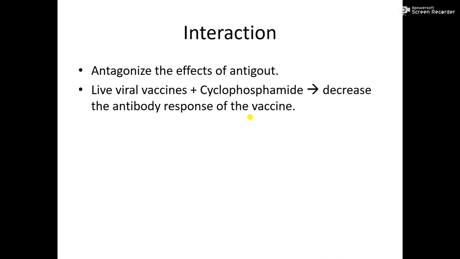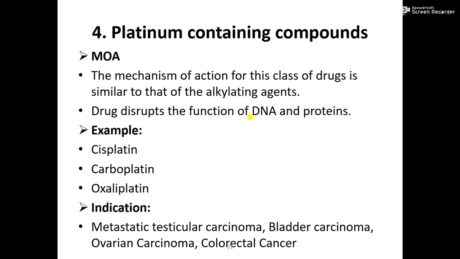For example, if live viral vaccine is used with cyclophosphamide, which is the anti-cancer agent, what will happen? It will ultimately decrease the antibody response of the vaccine. These vaccines are antigenic preparations, so how can you activate your immune system? If live viral vaccine is used in combination with cyclophosphamide, it will ultimately decrease the antibody response of the vaccine. That's why this drug should be used with precautions.